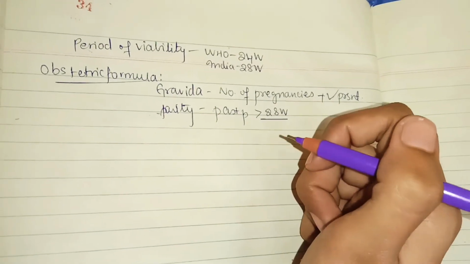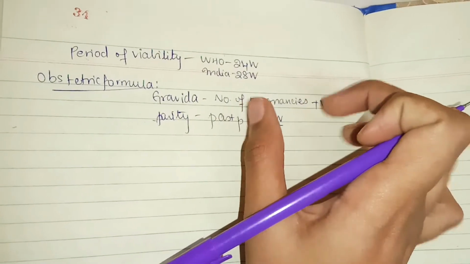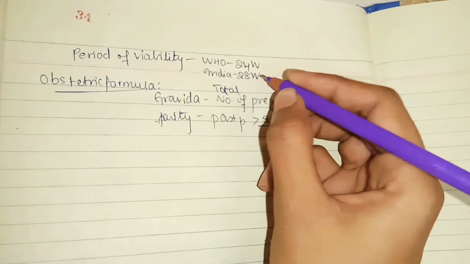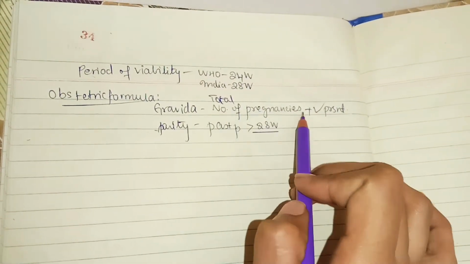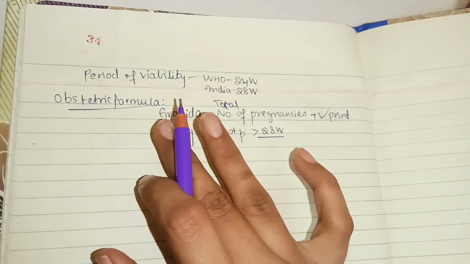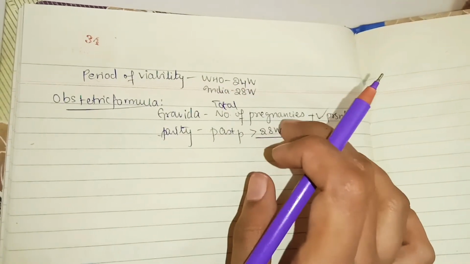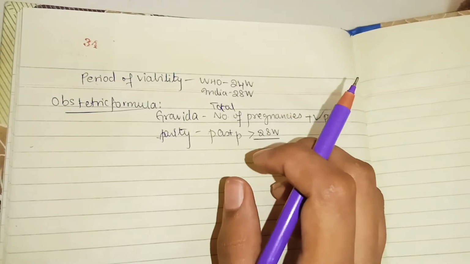Okay, this is important. In gravida, you take the total number of pregnancies, whether they are abnormal, abortion or ectopic, anything, and you will also include the present pregnancy. In parity, you take all the past pregnancies, but there is a limit: only those greater than 28 weeks, that is, of viable time.